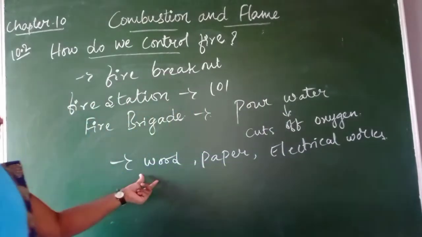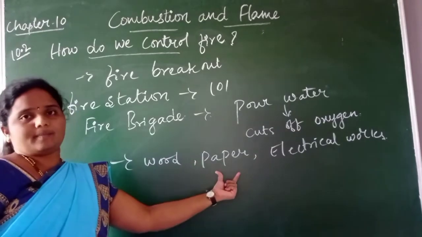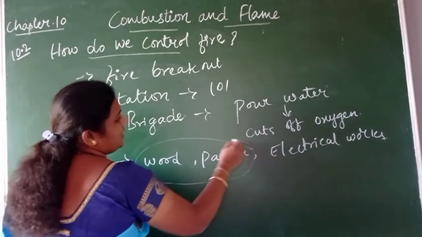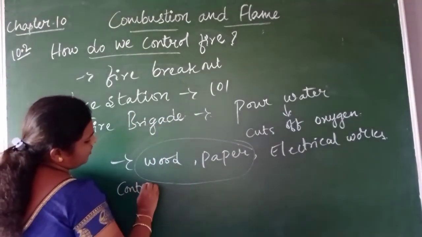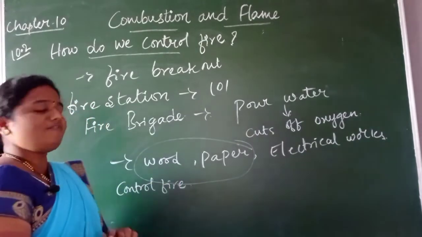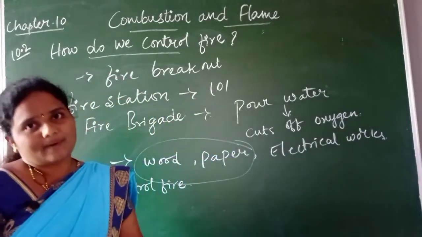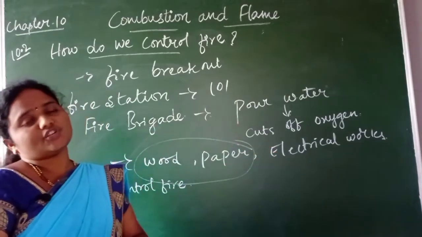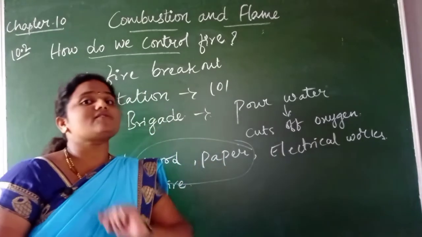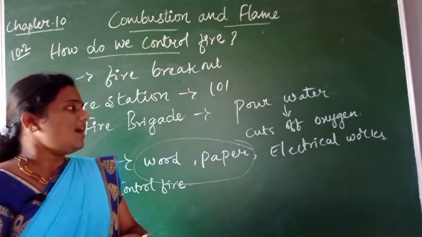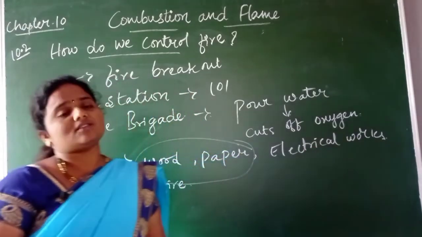When the fire breakout is caused by wood or paper, the fire brigade can control it easily. But if the same fire breakout is caused by electrical supplies, such as transmission lines, it is very difficult, because when we pour water on electricity, there is a chance of conducting electricity. So it is not possible if the damage is caused by electrical supplies or electrical wires.